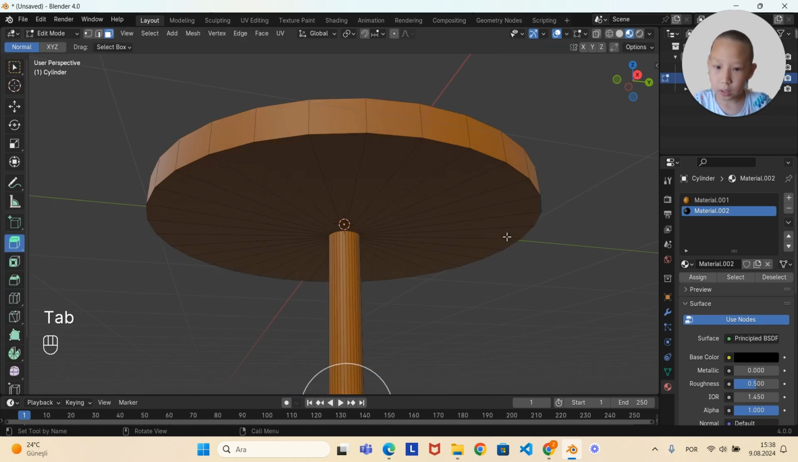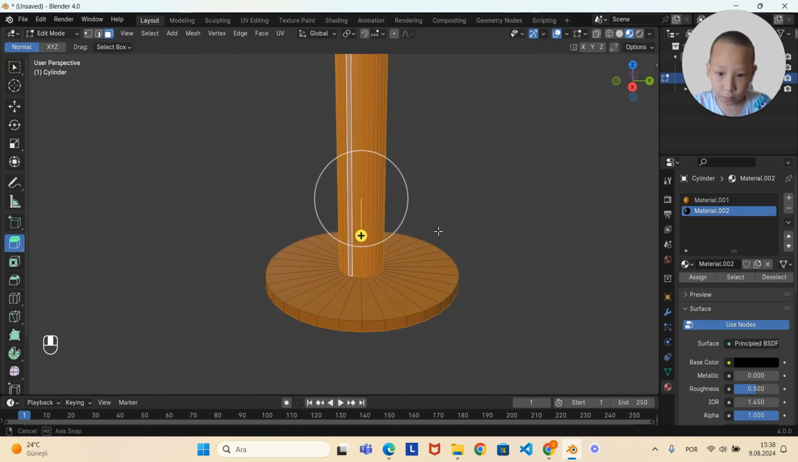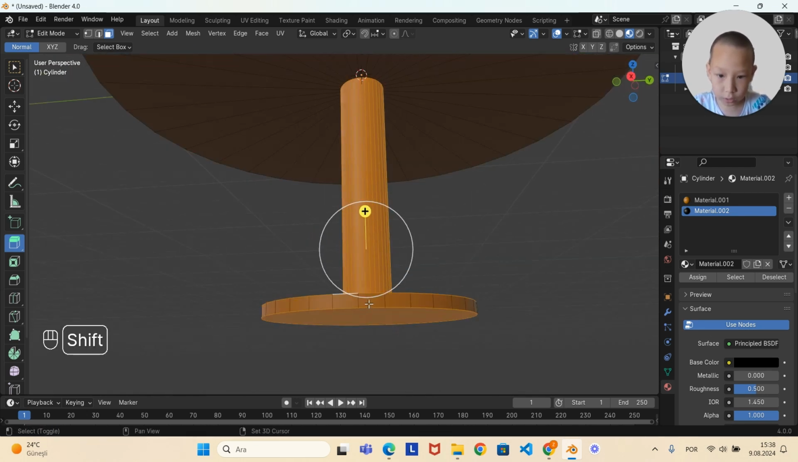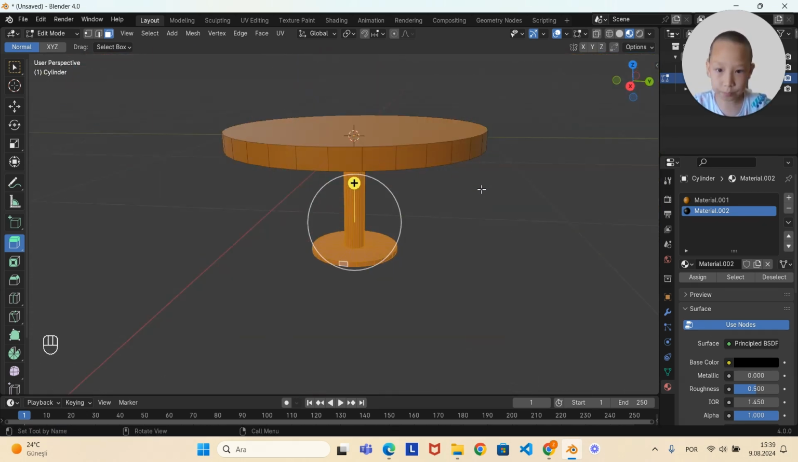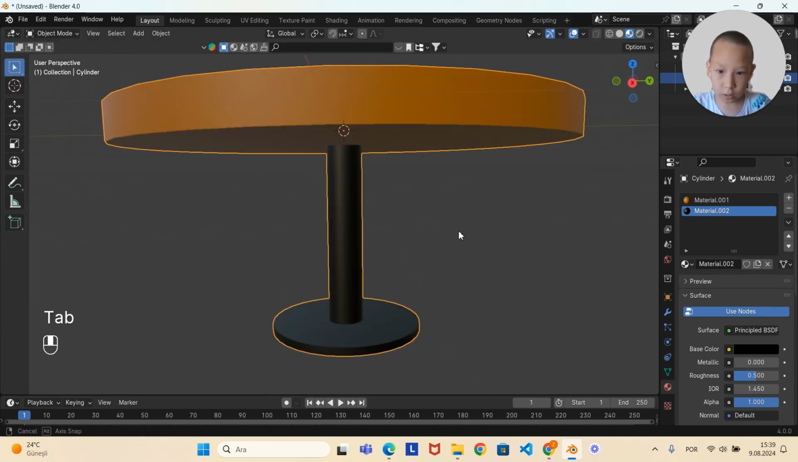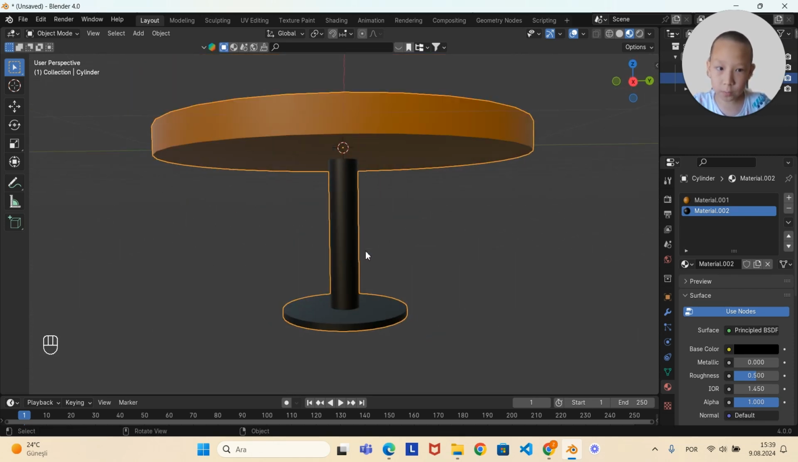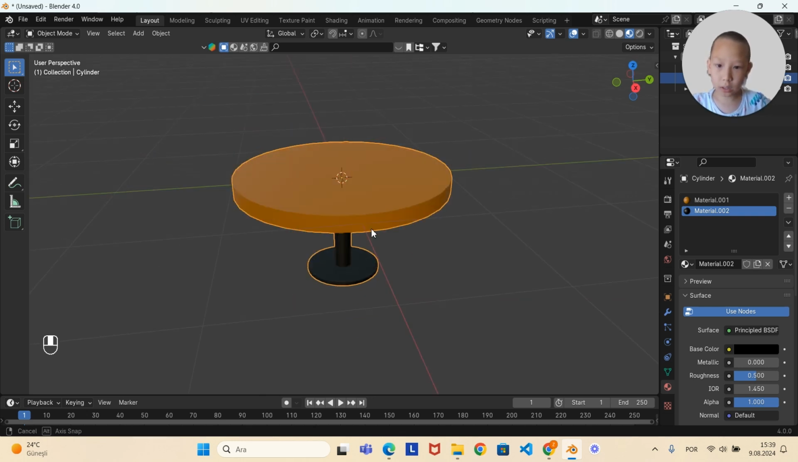And then in edit mode, I click Shift and Alt to select multiple faces, same thing over here and again over here. And then assign it, and then our table will have some black legs.